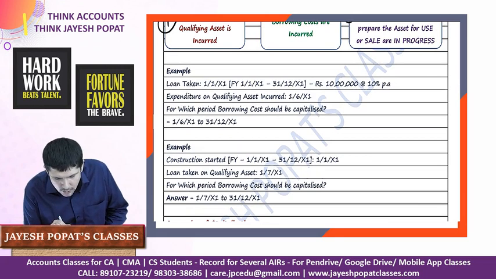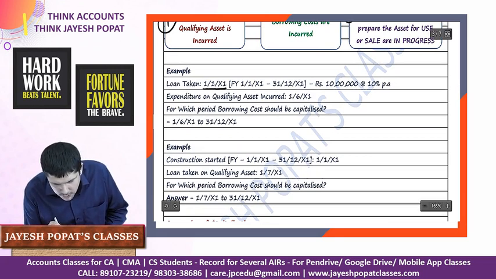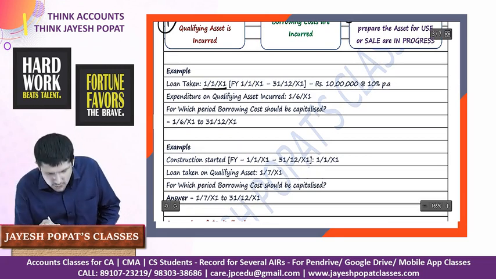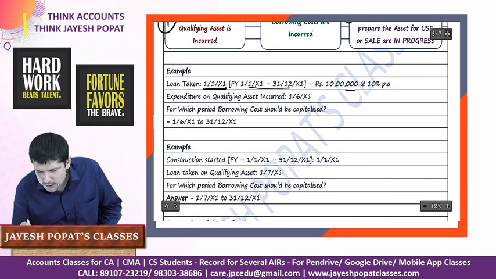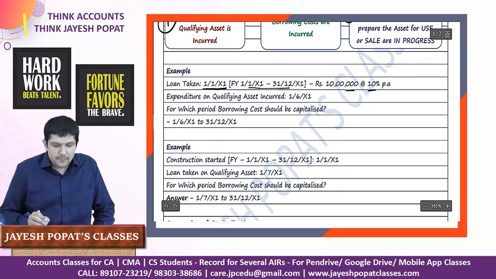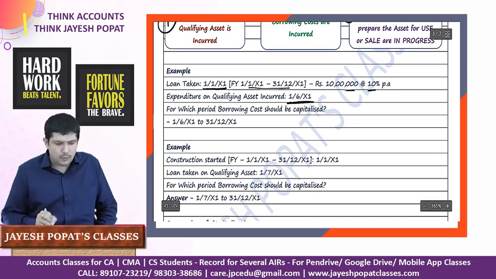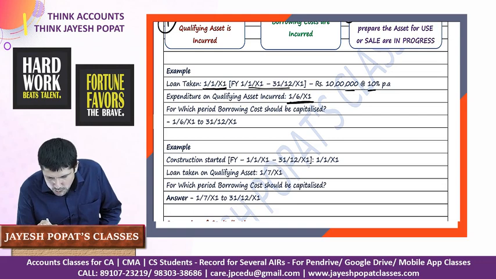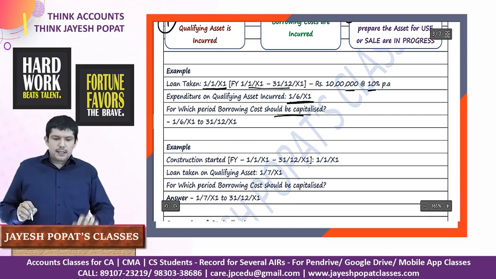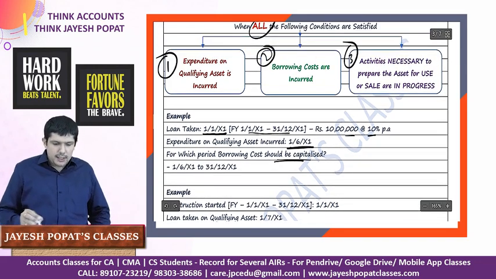Let's say we took a loan for this particular asset on 1/1/X1. Our financial year is January to December, of rupees 10 lakh at 10%. Expenditure on qualifying asset is incurred on 1/6/X1, right? For which period should borrowing cost be capitalized? Obviously, all the three conditions need to be satisfied.